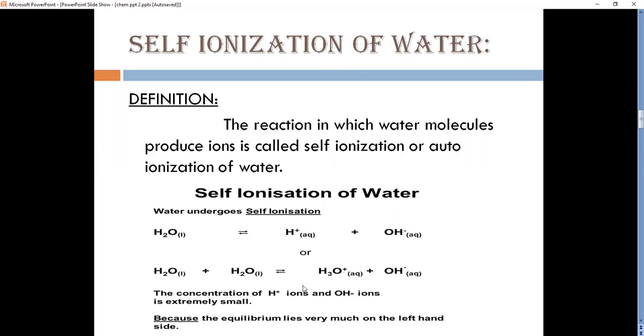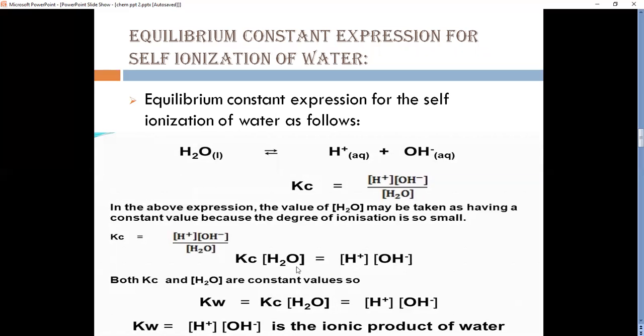Here, when both water molecules combine, they form hydronium ion and hydroxyl ion. The concentration of H plus ions and OH minus ions is extremely small. A water molecule that donates or loses a proton becomes a negatively charged ion, and the other water molecule which gains or accepts a proton becomes a positively charged hydronium ion. Water is a weak electrolyte. The self-ionization of water occurs to a very small extent.